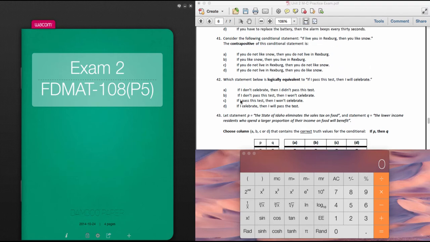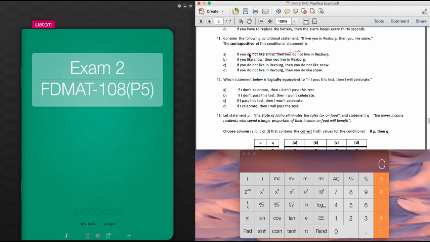Okay, so for question 41, we'll start there, and we're working with conditional statements and converses, contrapositives, and inverse and stuff like that. So 41 says, if you live in Rexburg, then you like snow. A contrapositive, remember, is we switch the two and negate both of them. So that's what we're looking for. If you do not like snow, good so far, then you do not live in Rexburg. Actually, that sounds about right.